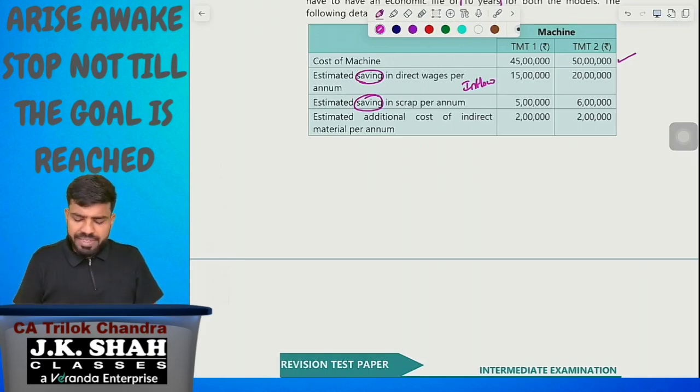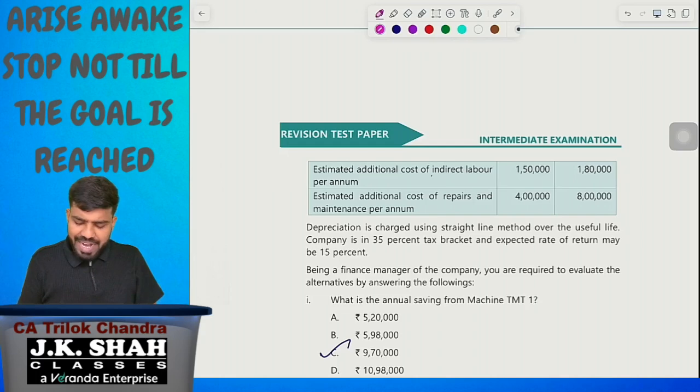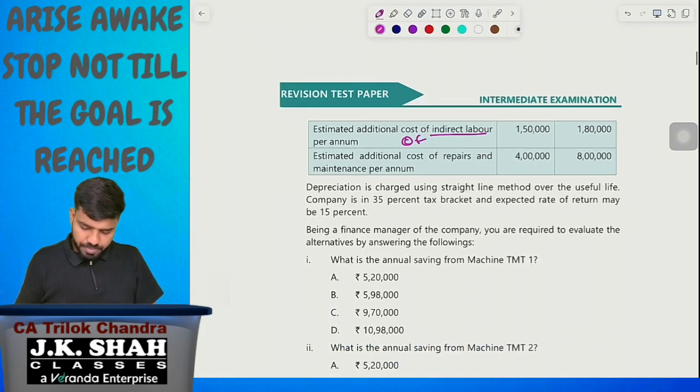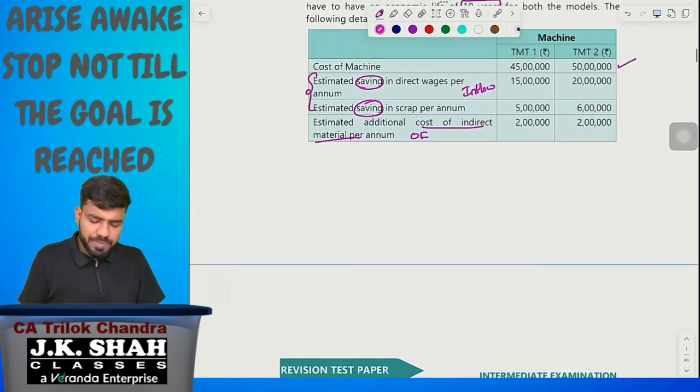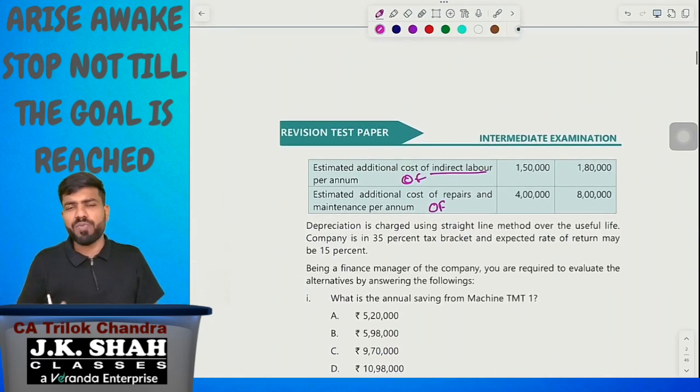Next, estimated additional cost of indirect material. This is outflow. Cost of indirect labor, again outflow. Cost of repairs and maintenance, again outflow. So these two are inflows or incomes, and the remaining three elements are outflows and expenditure.